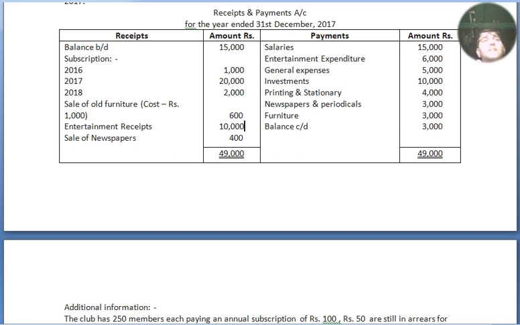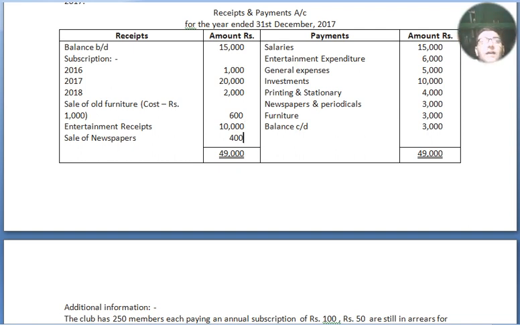Alright. Under the receipt side: opening balance, subscription for 3 years, that is previous year, current year and advance. So previous is 2016, current is 2017 and advance year is 2018. Sale of old furniture, cost inside the bracket has been given rupees 1000, outer column 600, entertainment receipts 10,000, sale of newspaper is 400. Now we move to our payment side: salaries, entertainment expenditure, general expenses, investment, printing and stationery, newspaper and periodicals, furniture, and the closing balance of the receipts and payment account, balance c/d.